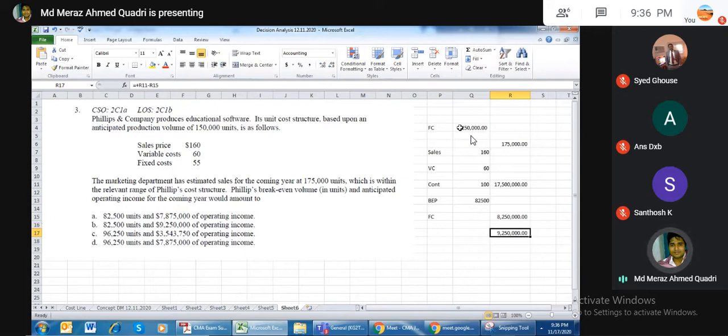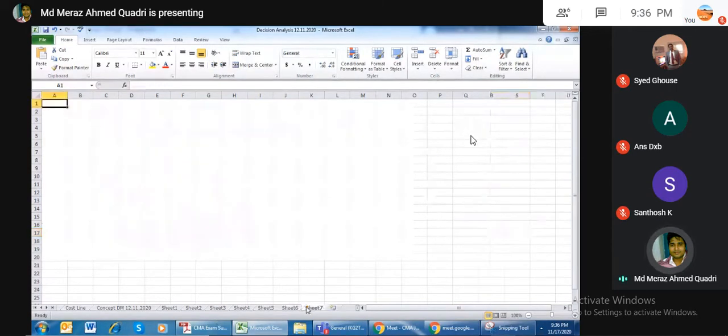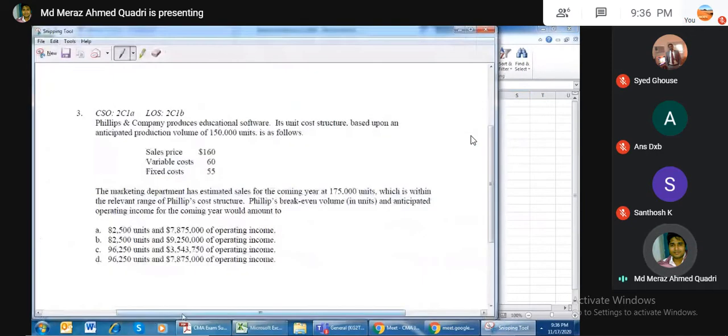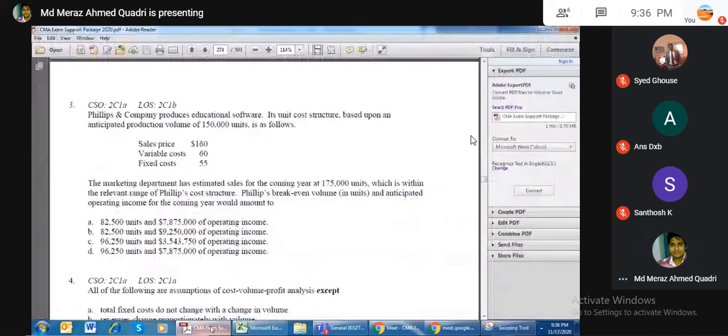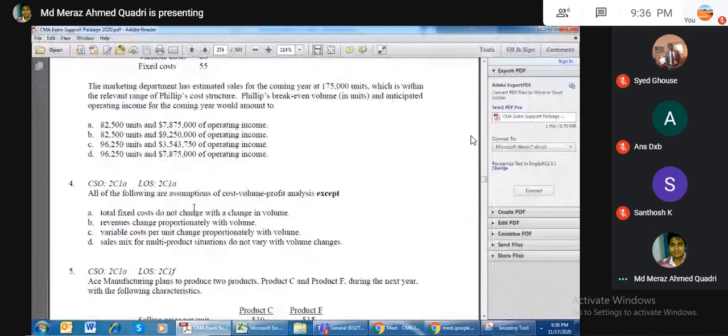If you don't catch these things in exams, you will be stuck doing many calculations. So whenever you start a question, you have to be very careful about what the question is asking and what information they have given. Okay.